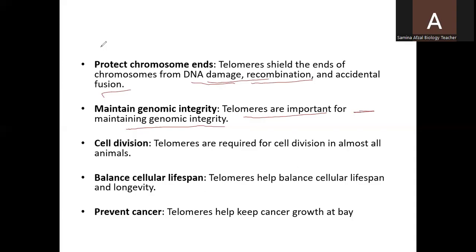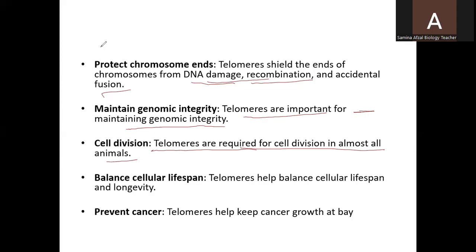And next, cell division. Telomeres are required for cell division in almost all animals. During cell division, genetically identical offspring cells have to be produced. So for the production of genetically identical cells during cell division, telomeres play a role, because they save the chromosomes and they save the DNA.